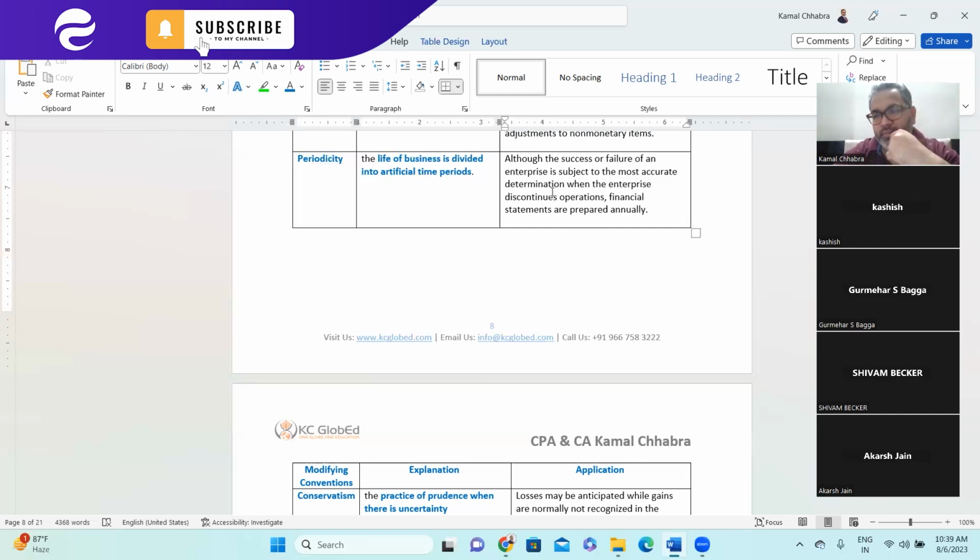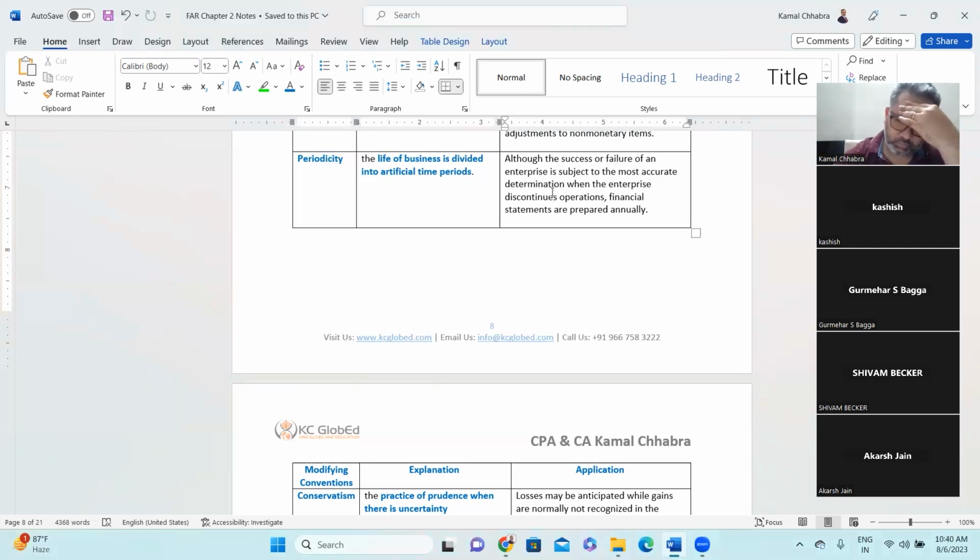Sir, for a certain period, like a quarterly report, annually, and semi-annually. So it is for the particular purpose and particular period.